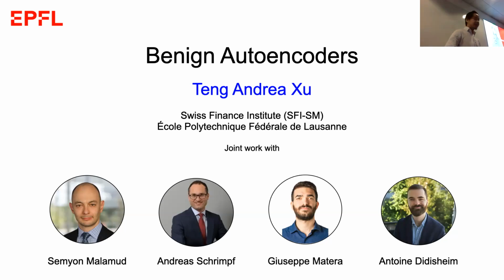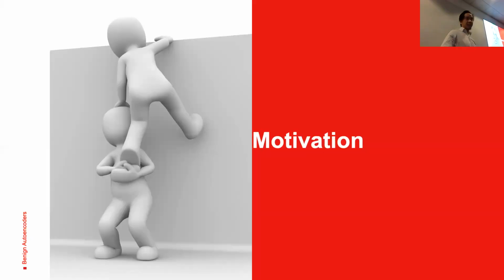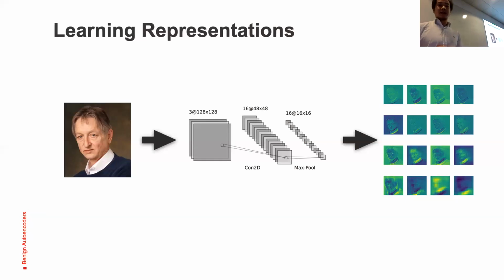So let's start with the motivation of this paper. I'm going to give a small introduction about a subfield of machine learning, which is called learning representations. In this field, our aim is to learn the best representation of the data that are given in our task. I'm showing here a convolutional neural network that tries to find the best features about this image: borders, shapes, depth, colors, and so on.